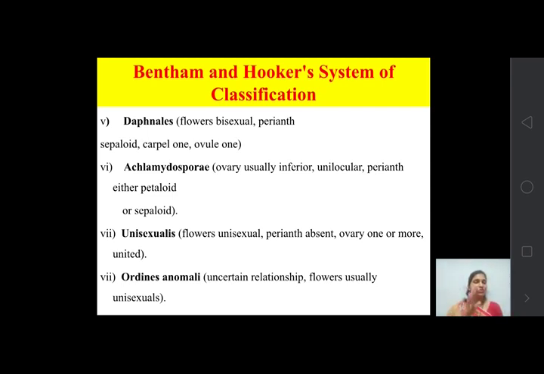Okay, so this is for this lecture, and we will discuss the monocotyledons and other parts of the Bentham and Hooker system of classification in our next lecture.